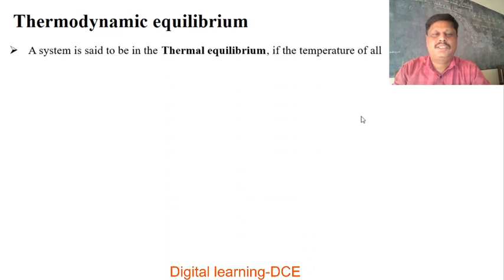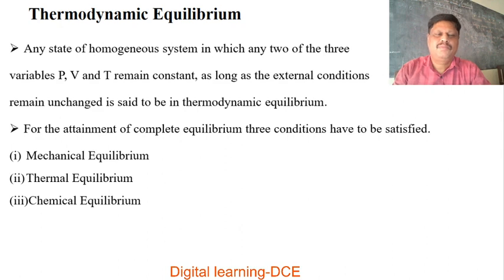Next, we will discuss thermodynamic equilibrium. A state of a homogeneous system in which any two of the three variables, pressure, volume and temperature, remain constant as long as the external conditions remain unchanged is said to be in thermodynamic equilibrium.